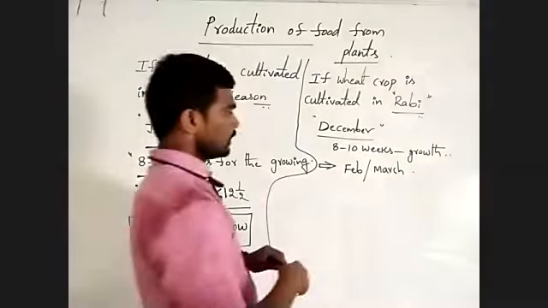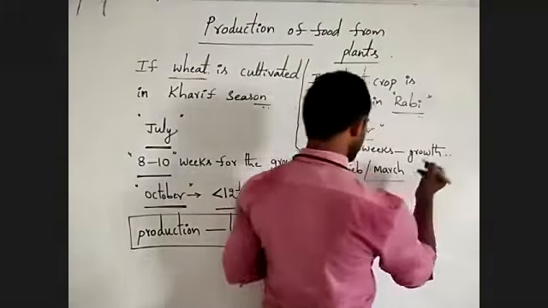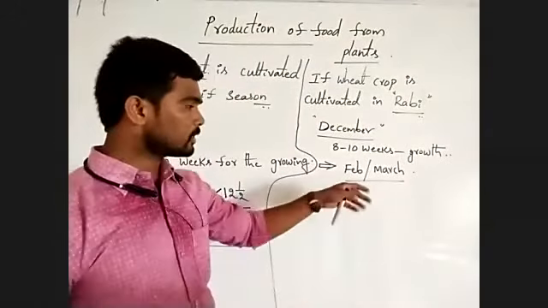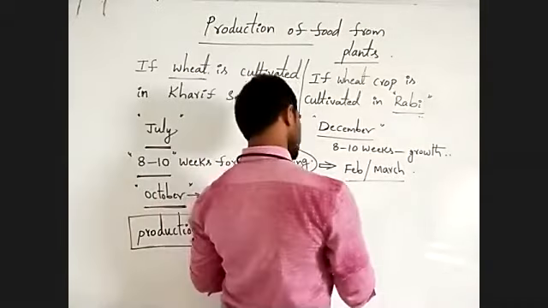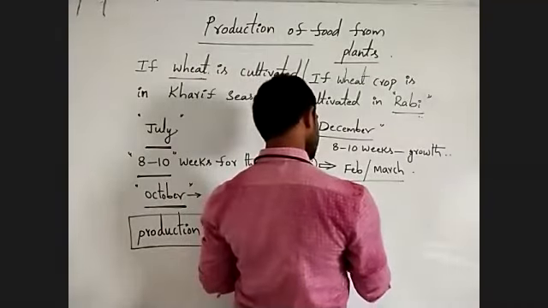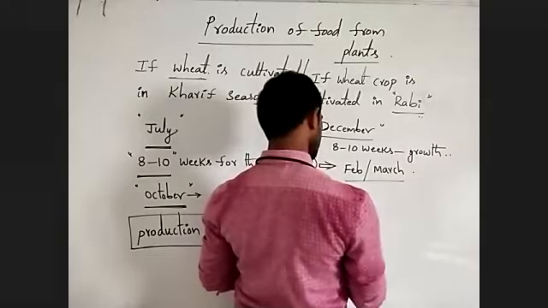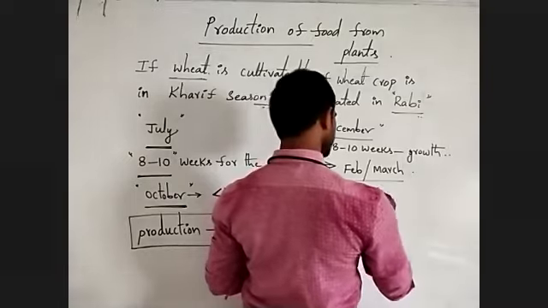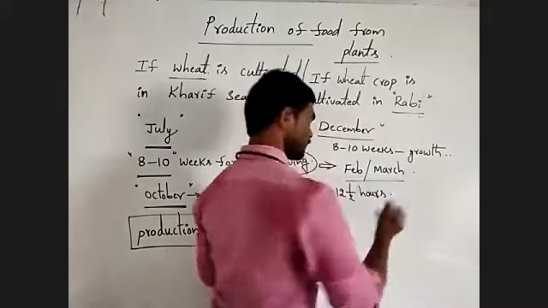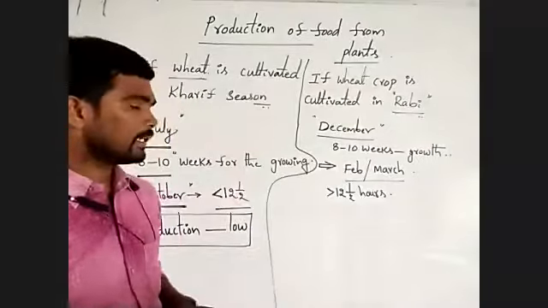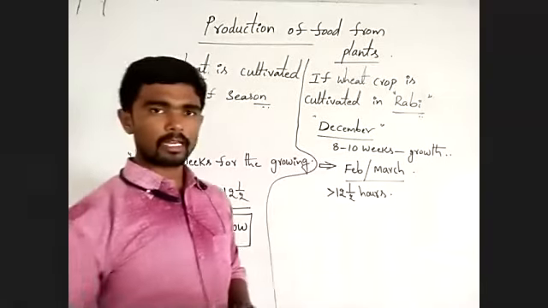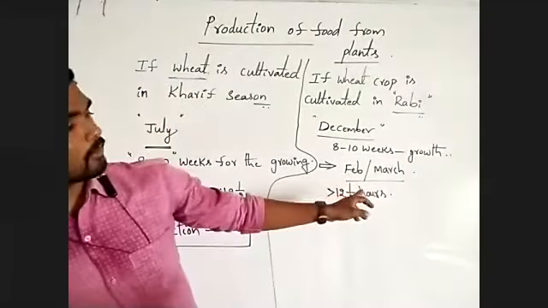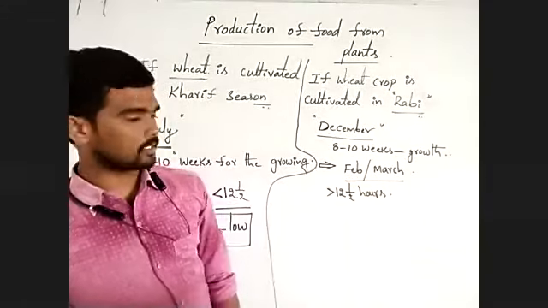Observe carefully. During February or March, from these months onward, night duration is less than 12.5 hours. Daytime duration, light time duration, is more from February, March onward.